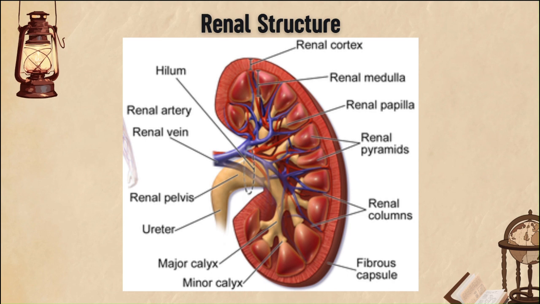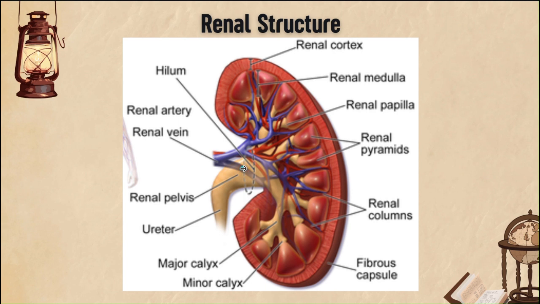This is the renal structure. Focusing specifically on the kidney, the bean-shaped organ has three main layers you should know. The outer is the renal cortex, the middle is the renal medulla, and the inner is the renal pelvis.